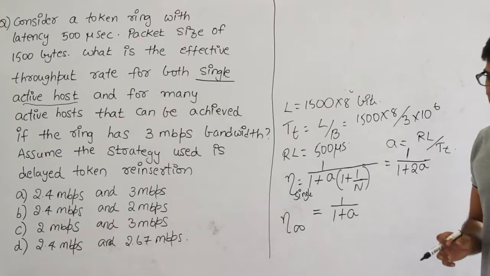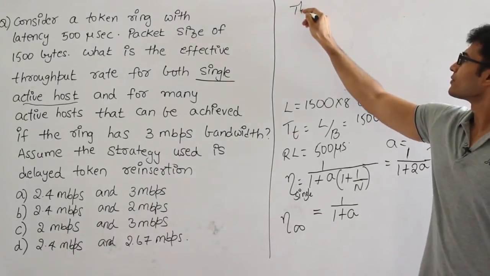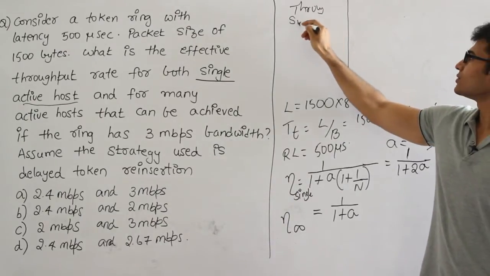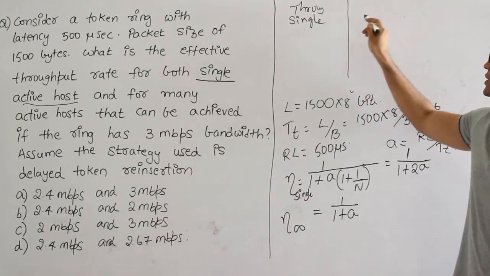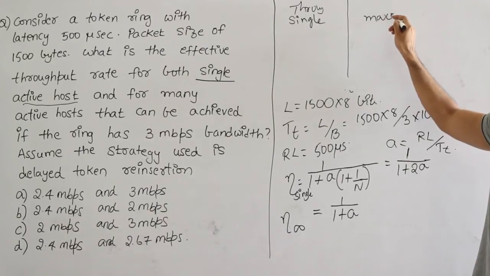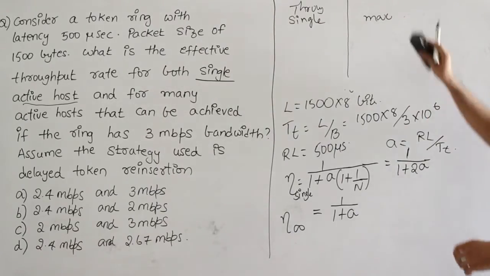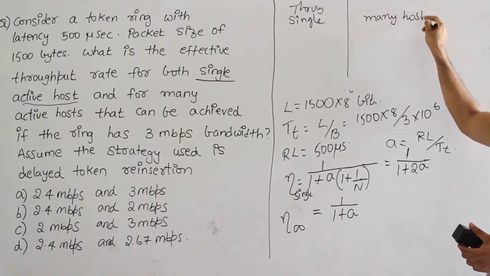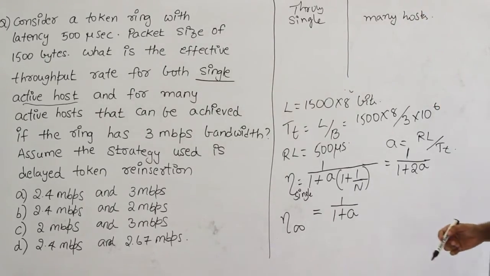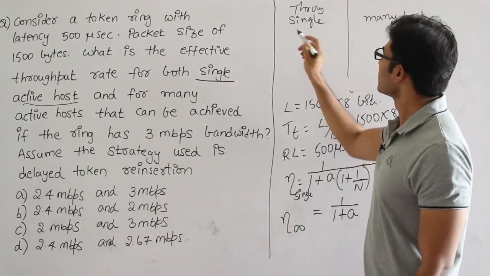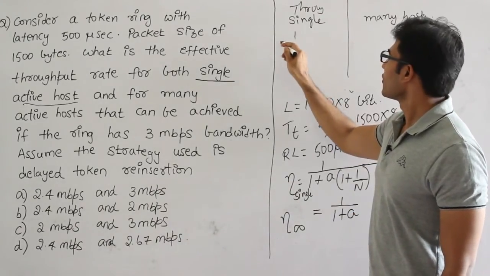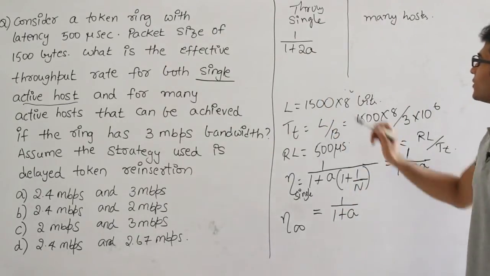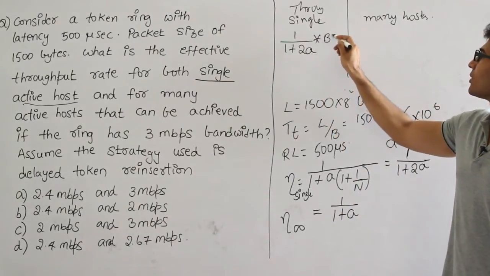Then they are asking for the throughput, so let's do it separately for single host and many hosts. Throughput for single host is 1 upon 1 plus 2a, for n equal to 1, into bandwidth.